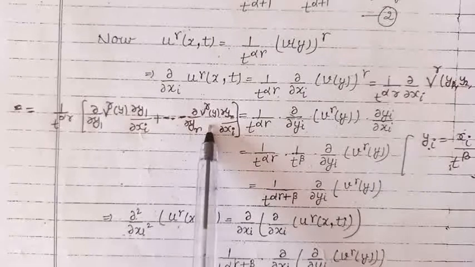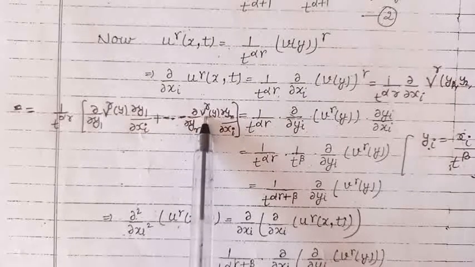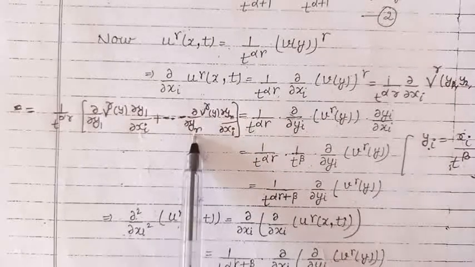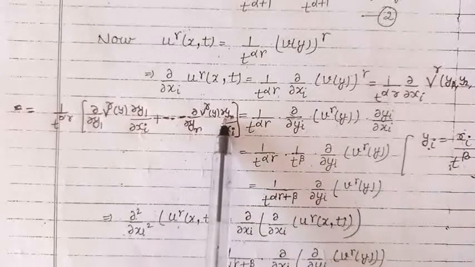The last one will be the partial derivative of v raised to the power gamma with respect to yn into the partial derivative of yn with respect to xi.